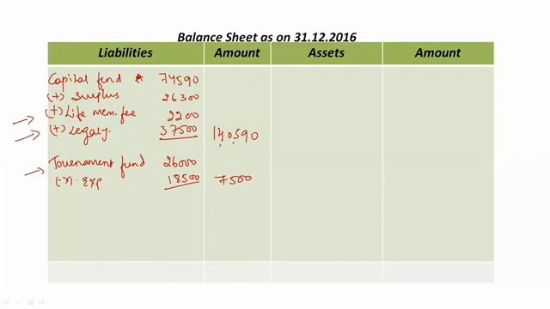We have a liability to use it for the benefit of society, right? Are you able to understand how capital is the liability for the business, for a profit earning organization? Here we are receiving certain amount from the public, which we need to use for the benefit of society. So it's not the amount which is to be used for ourselves. It cannot be our assets. So that is why we will take it in the liabilities side.